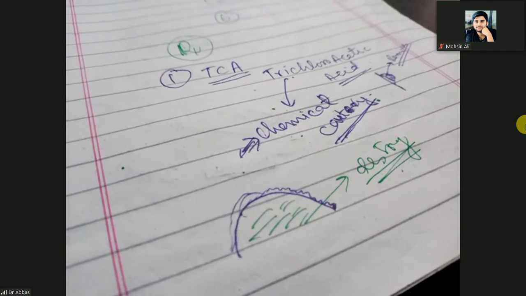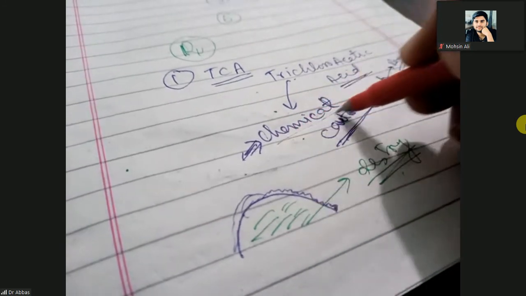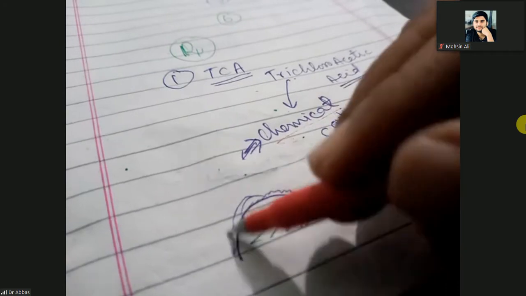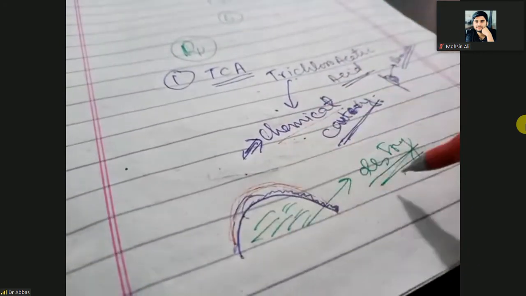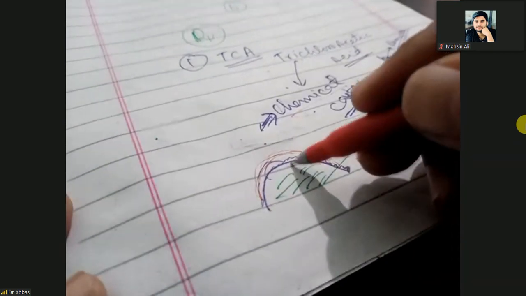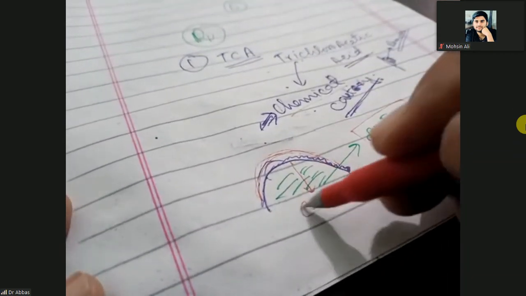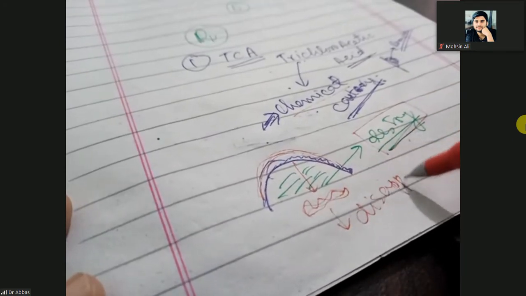So when you apply trichloroacetic acid, it is a chemical. This chemical is applied on the wart or the papule. It will destroy the proteins in the wart, so the wart will shrink and eventually disappear.